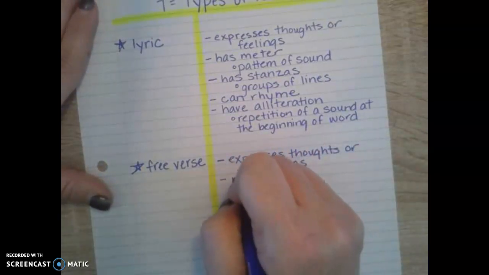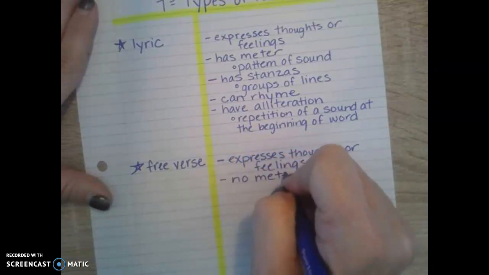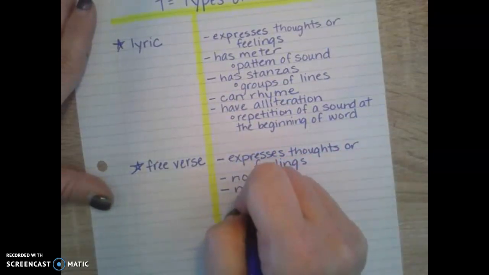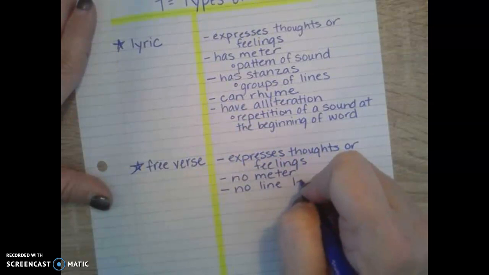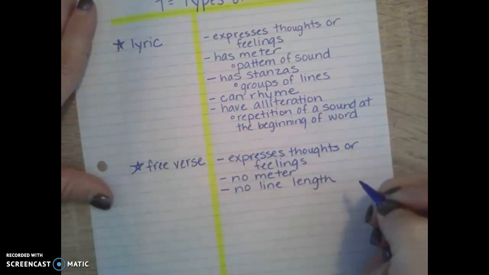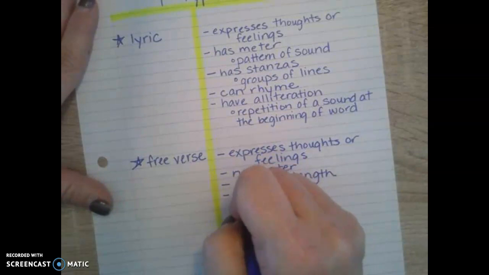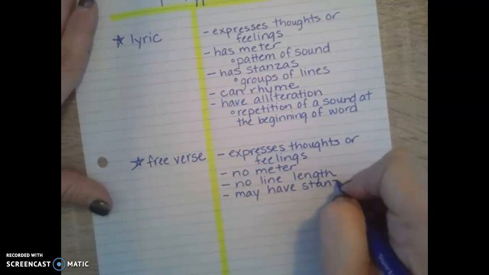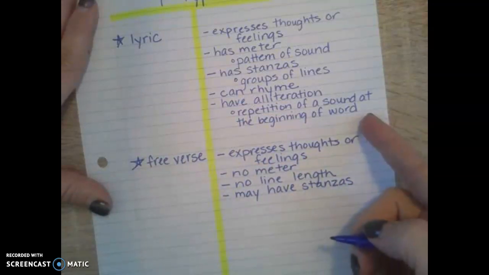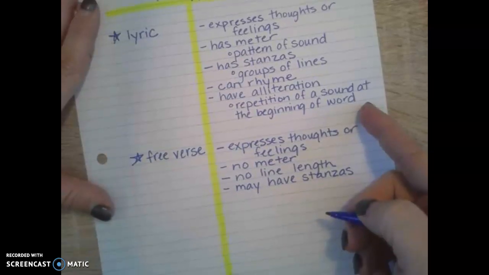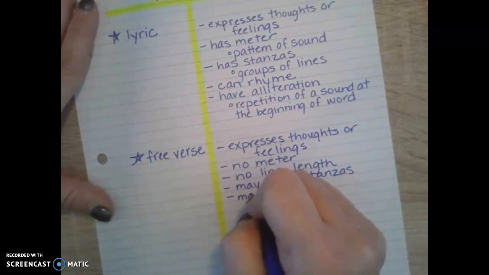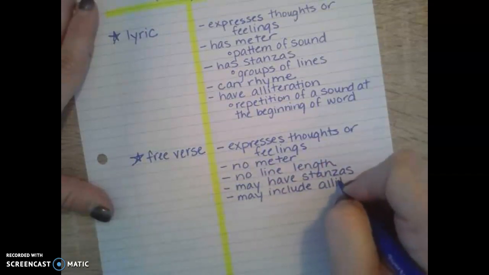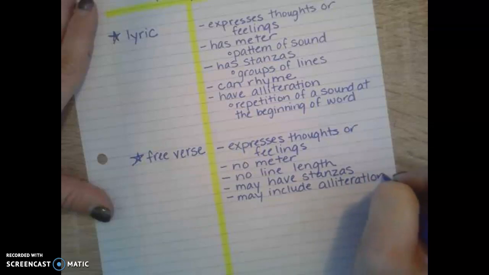A free verse has no meter, meaning it has no pattern of sound. A free verse has no line length. It may have stanzas. That means it doesn't have to have stanzas. It might just have one stanza, whereas the lyric poem usually has multiple stanzas. And this one may include alliteration, but again, it doesn't have to have it like the lyric poem does.